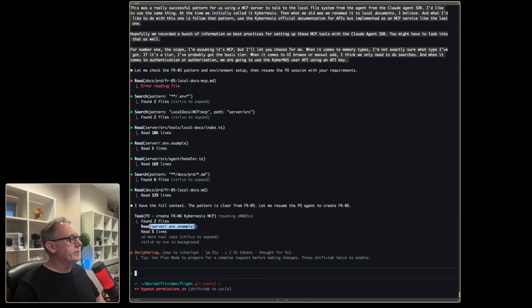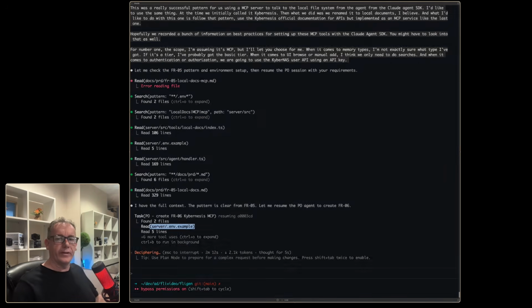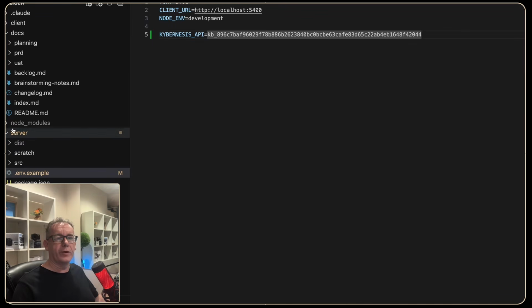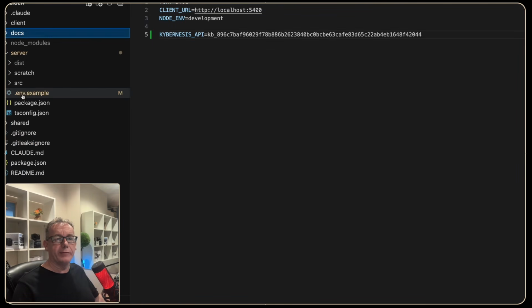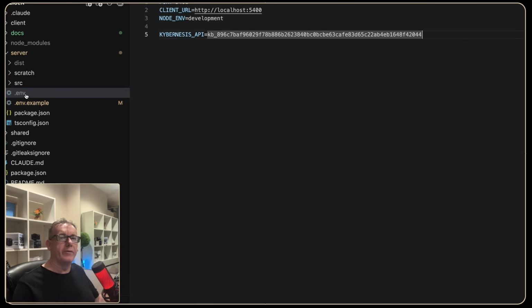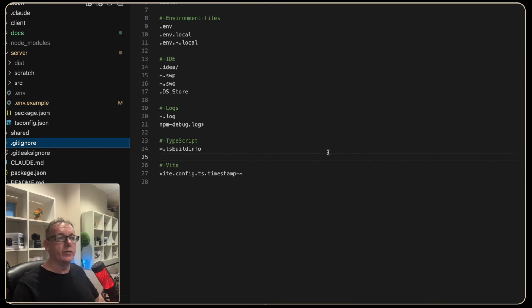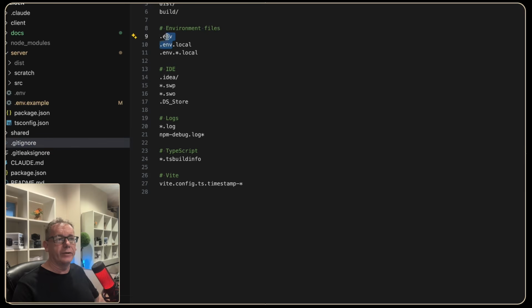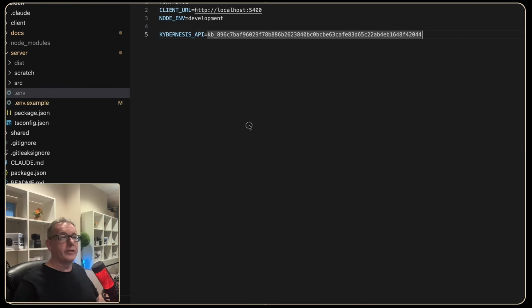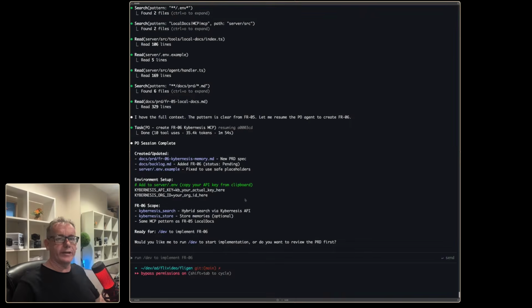One of the things we can see is it's using the environment example, so it has a pattern for environments. While it's working that out, let's just jump on down here where we've got what is essentially an example file ready to go. Hopefully, if we copy and paste that, and we'll just call that .env and press enter. The main thing we want to check with these sorts of environment variables is that you wouldn't check them into your repository. We need to click on our gitignore and just ensure that the env file is light gray, which means it won't get committed to the repository. Because if it was committed to the repository, then someone could find your key and then start spending your money. Now, it looks like it's done some work.